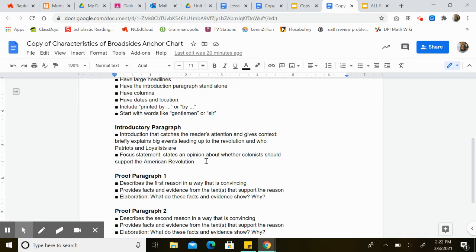And here's what each of our things needs to contain. So our introduction paragraph is what we're focused on today. It needs to be catchy. It needs to catch the reader's attention. It needs to give the context. So it's briefly explaining the event leading up to the revolution and who the patriots and loyalists are. And it needs to have a focus statement that gives an opinion about whether the colonists should or should not support the revolution, the American Revolution.